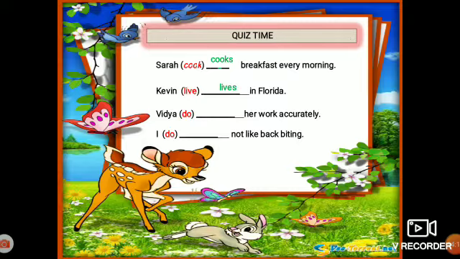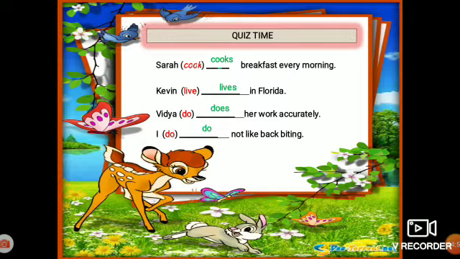Vidya. We are talking about the third person. So is it correct to write do? No. Very good. Then what should we write? Does. Correct. Vidya does her work accurately. I dash not like backbiting. Do you like backbiting? No. Very good, it's a bad habit. So, I do not like backbiting. Very good. So now you know the simple present tense.